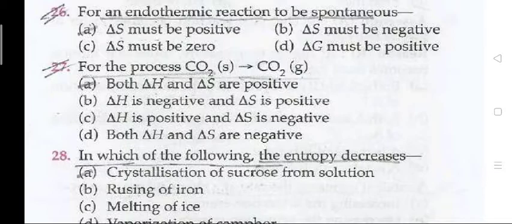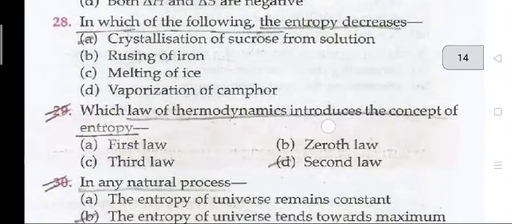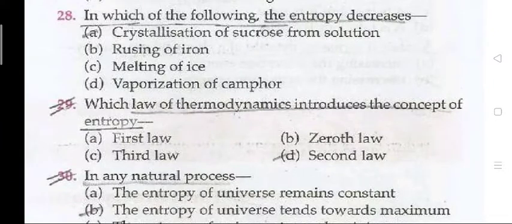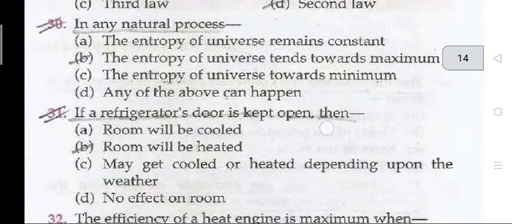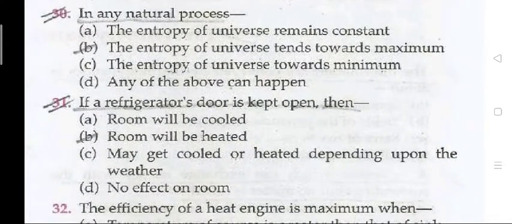Both delta H and delta S are positive. In which of the following does the entropy decrease? Crystallization of sucrose from the solution. Which law of thermodynamics introduced the concept of entropy? The second law. In any natural process, the entropy of the universe tends towards the maximum.